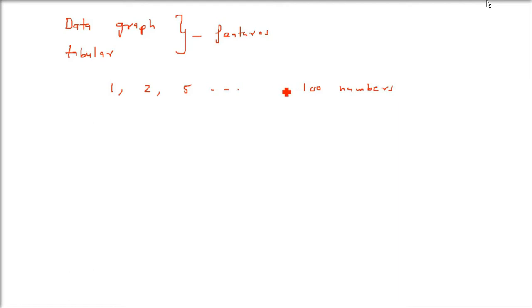So what we found is how to find the central value. That is, we want to find the representative value of the given data. If we have a huge number of data values, we want to find the central value of the given data. We call it central tendency. That is a central value which gives us all the features of this whole data.